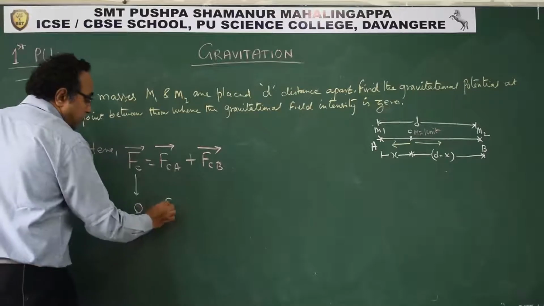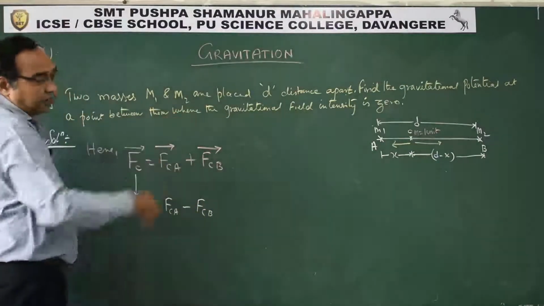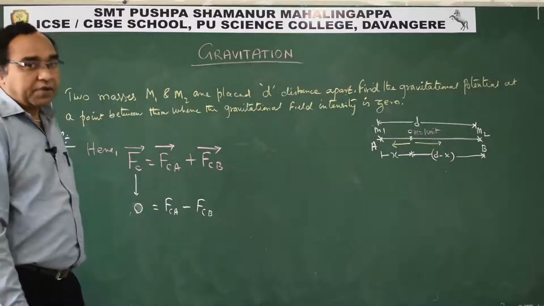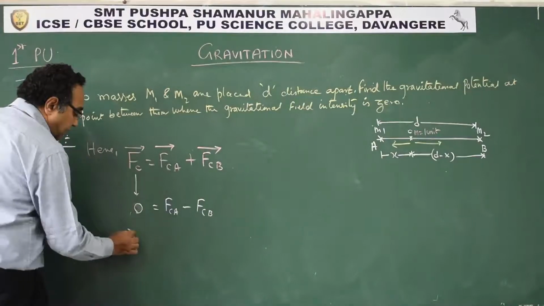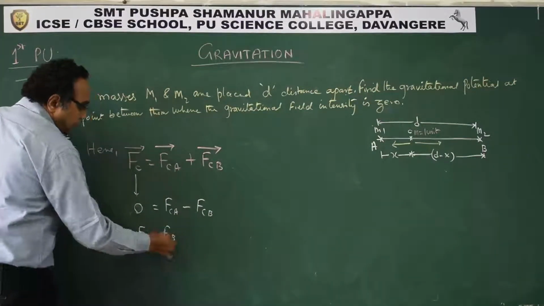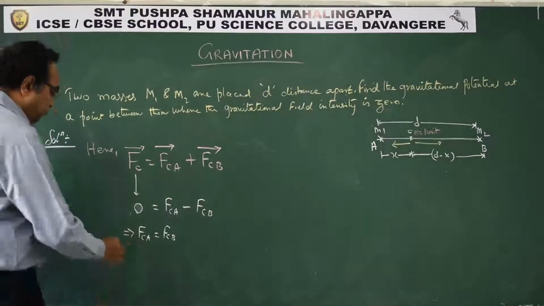So that says F_CA minus, why? Observe, they are in opposite direction. So the law of vectors says that is minus. So from this we can say F_CA should be equal to F_CB. Now pass on the value of F, G,